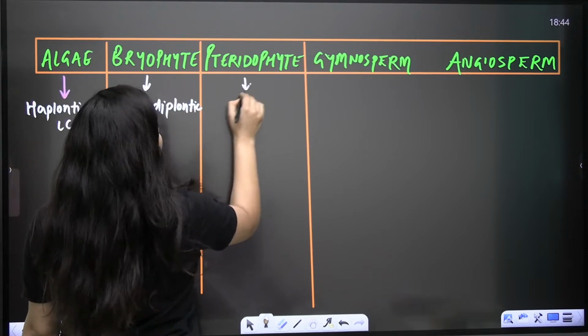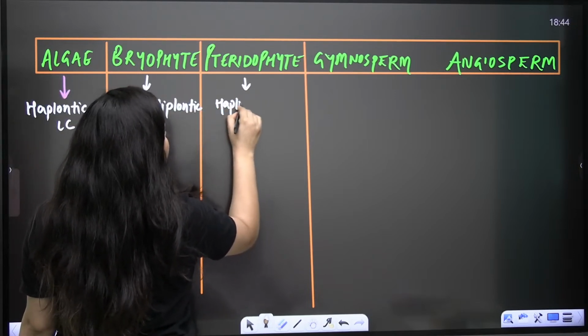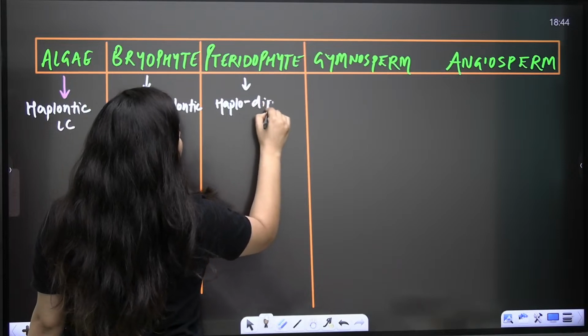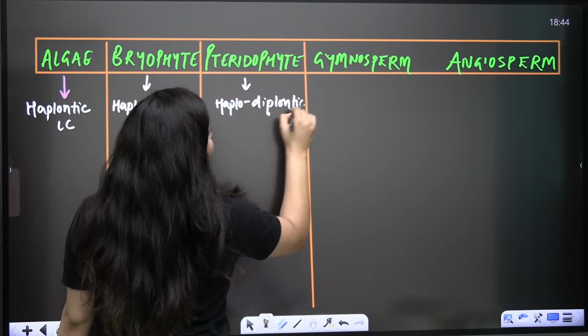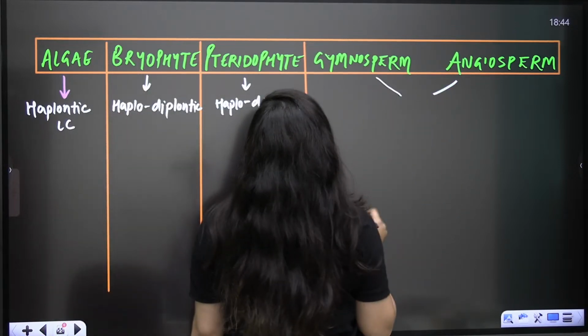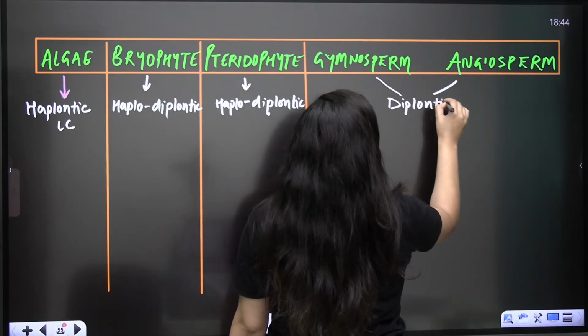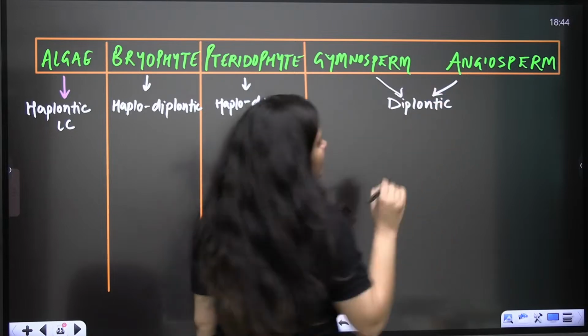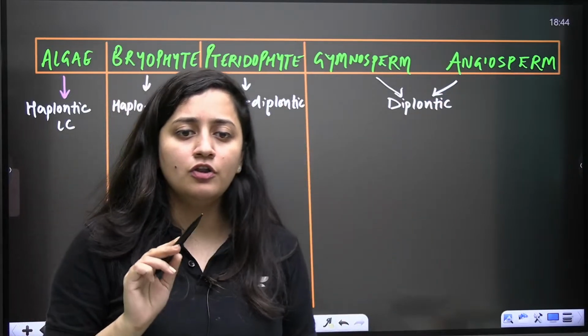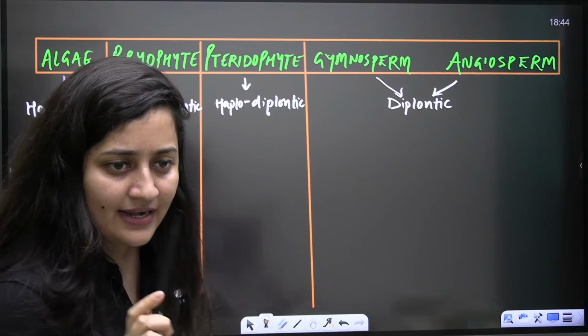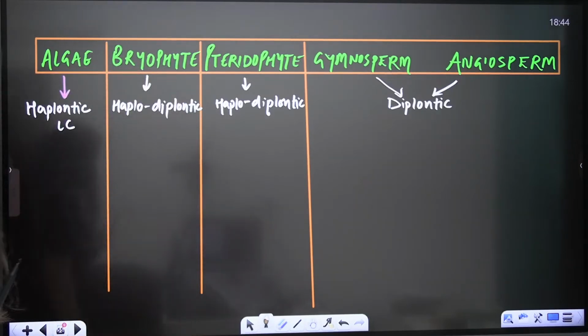Here in the case of pteridophytes also, the life cycle is haplodiplontic. And in the case of gymnosperms and angiosperms, the life cycle is diplontic. Let's revise it very quickly, bache. So I think first of all, you people should know about the life cycle. The first point is clear.